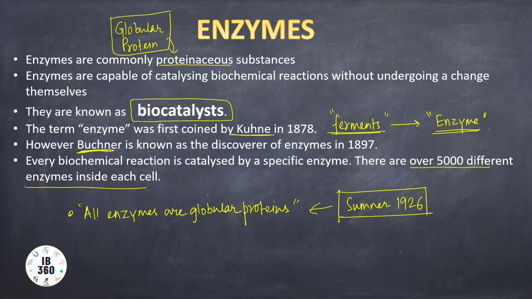The extract obviously possessed biocatalysts which were required for the process, and from there the term enzyme got its significance. Here en means in, and zyme means yeast: in yeast.